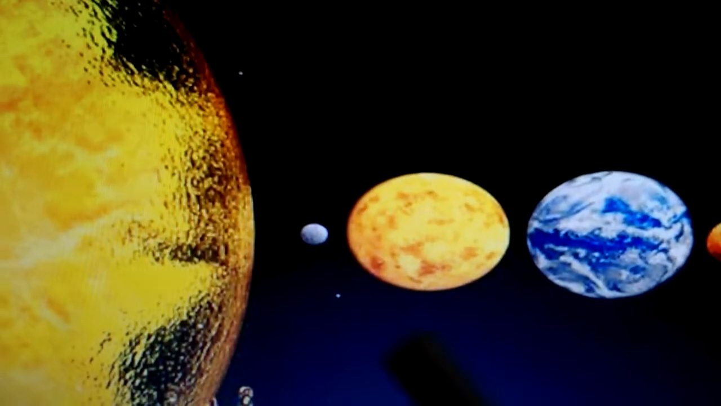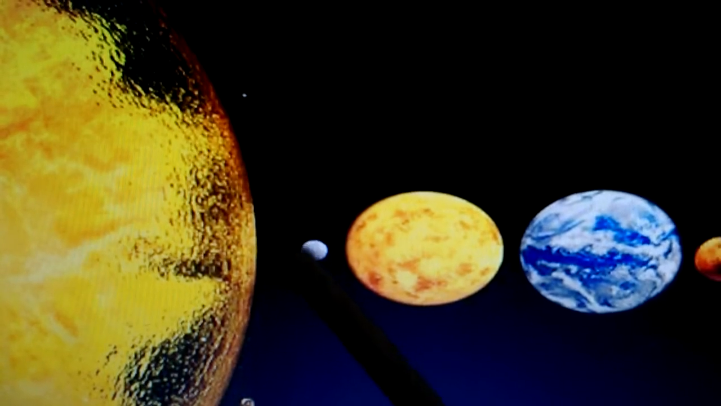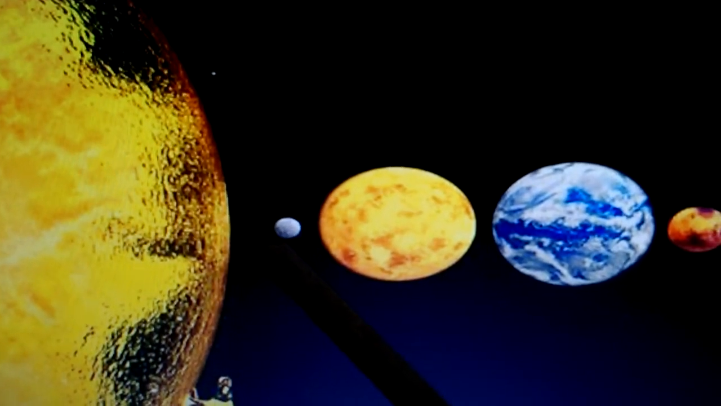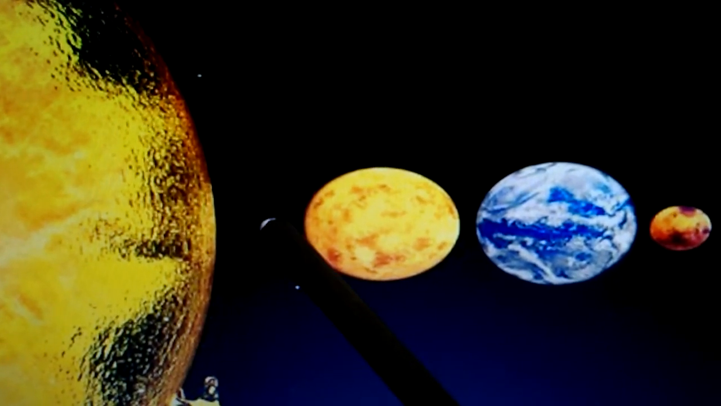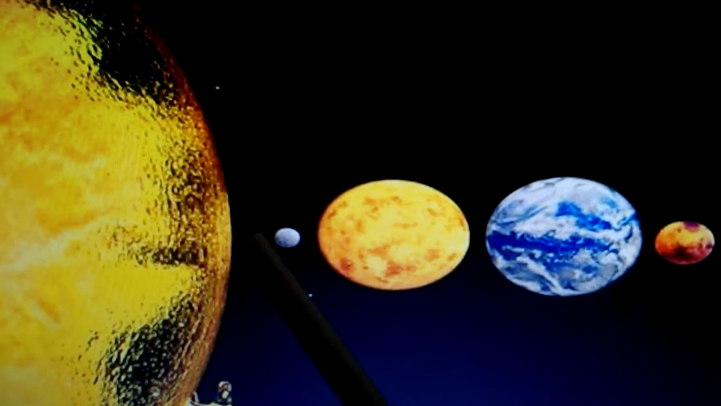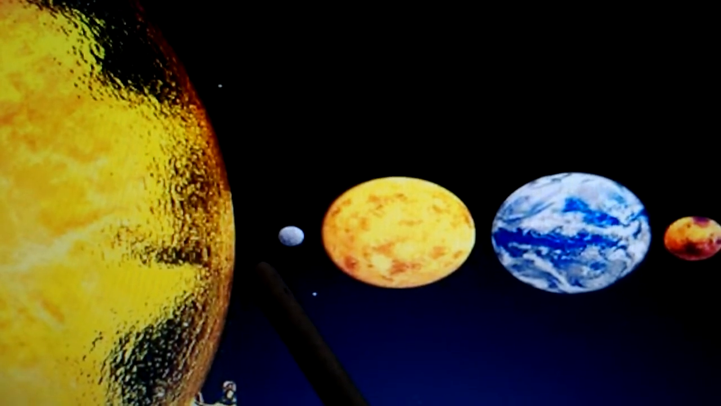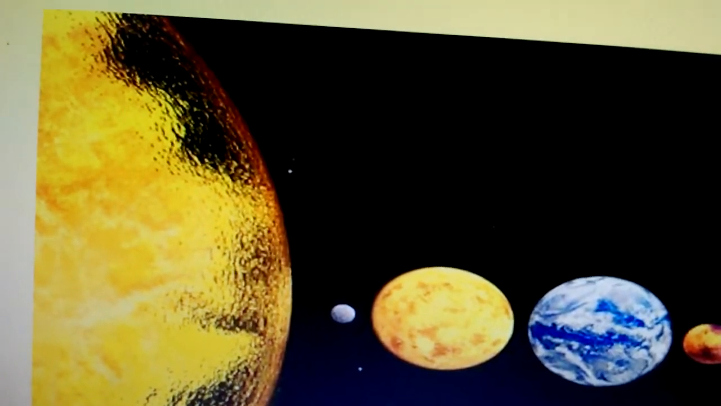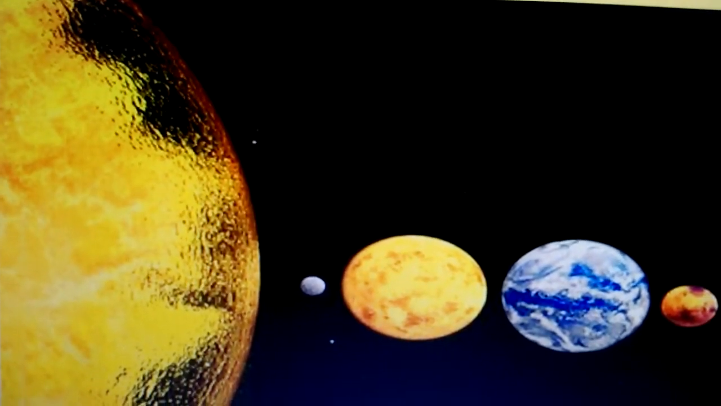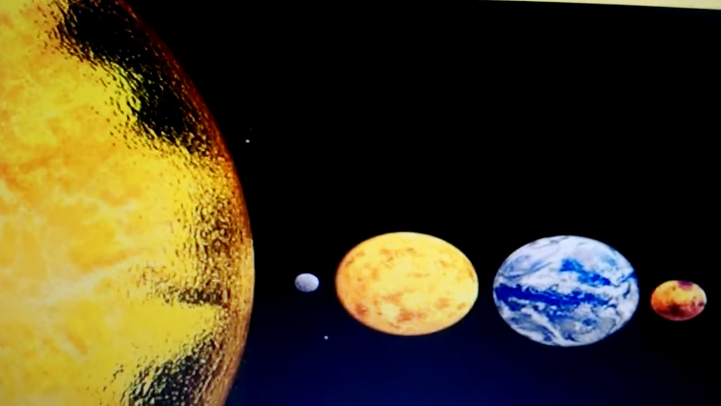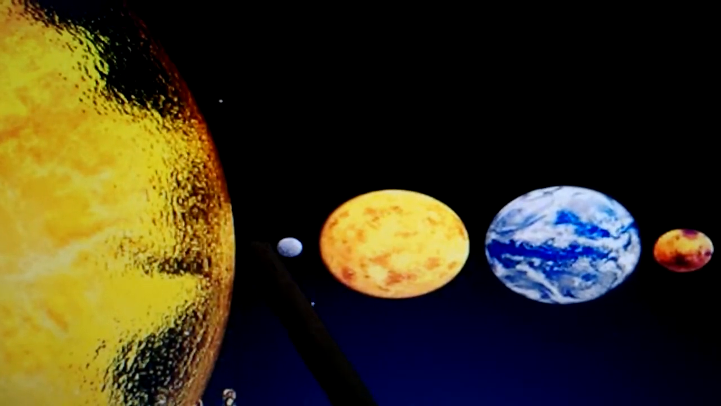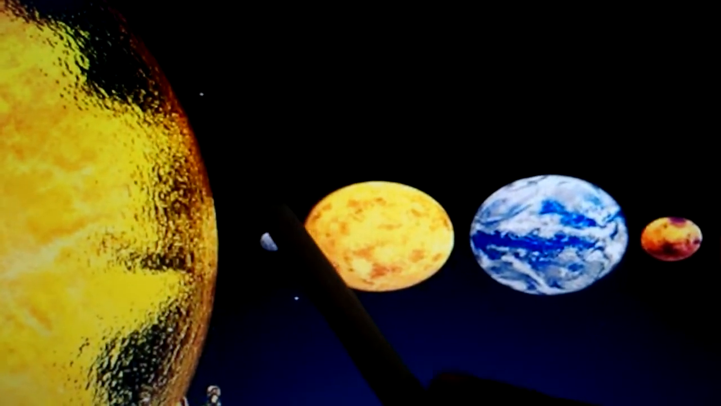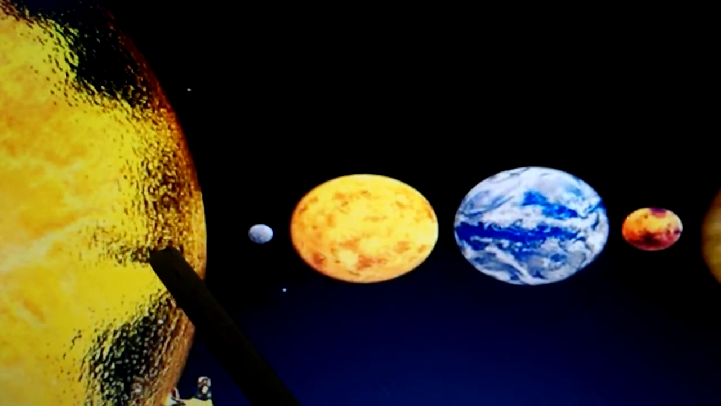So I have shown that Mercury is the first planet, and it is the very smallest and hottest planet in the solar system. And children, you can see it is the closest and the smallest planet in the solar system.